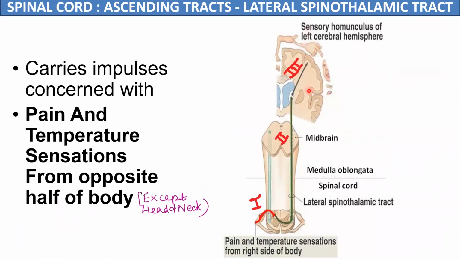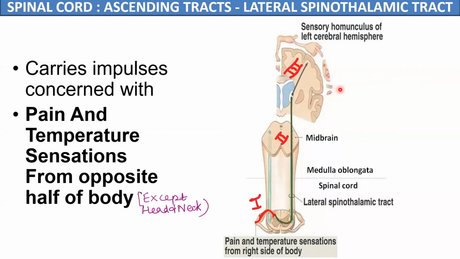So this is the pathway of the lateral spinothalamic tract, where the first order neuron is the pseudo-unipolar neuron of the dorsal root ganglia. Second order neurons are in the dorsal horn of the spinal cord, and the axons of the second order neurons cross to the opposite side and travel in the lateral white column as the lateral spinothalamic tract. These relay in the thalamus, where the third order neurons are located, and the axons of the third order neurons now carry this sensory information to the cerebral cortex.